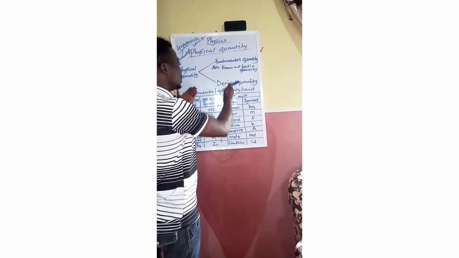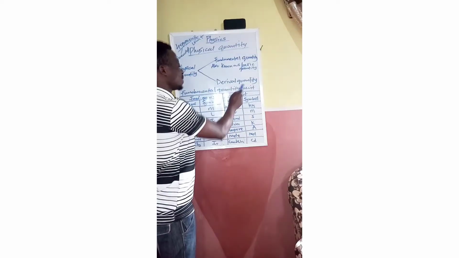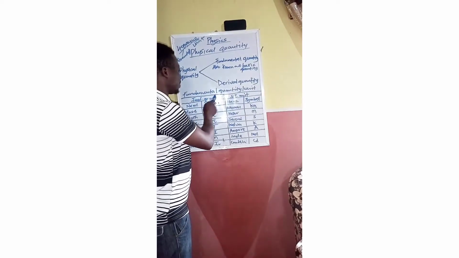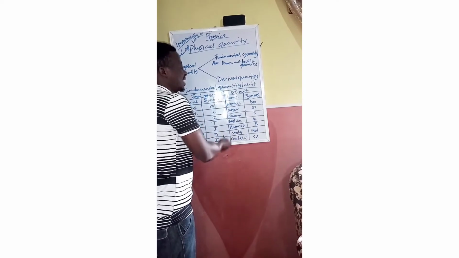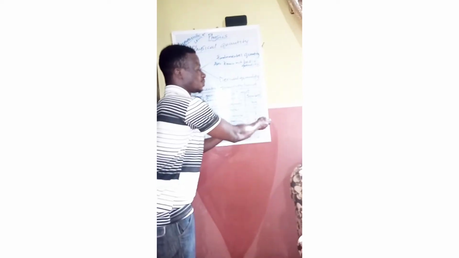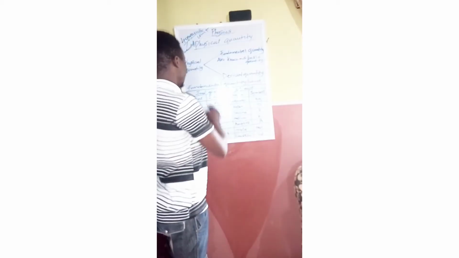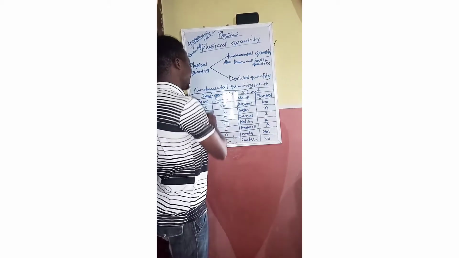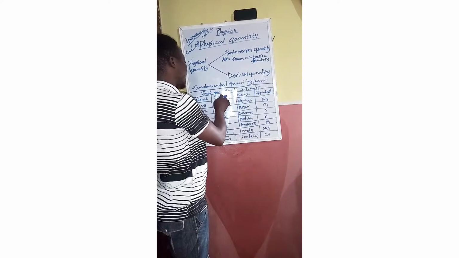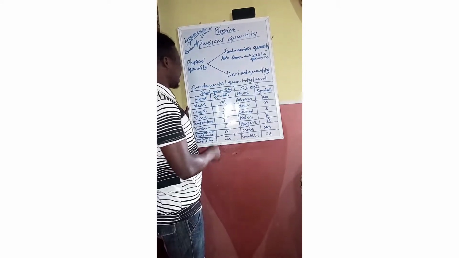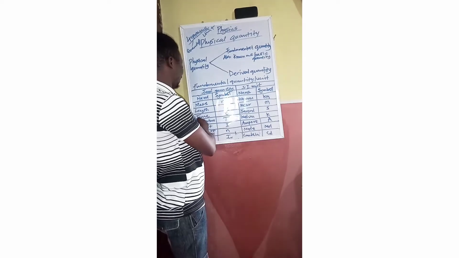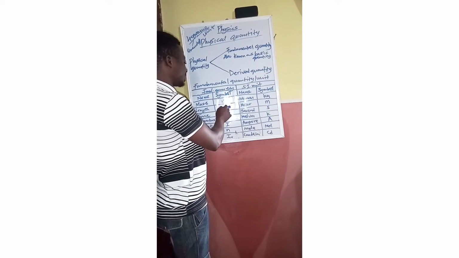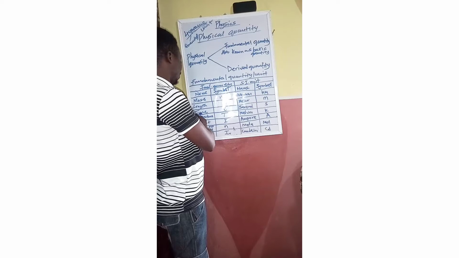Now, we have 7 fundamental quantities. And look at it on the board. Fundamental quantity and unit. The table is divided into 2. But under one, it is divided into 2. And the second one is also divided into 2. In the fundamental quantity side here, we have name and symbol. The first fundamental quantity here is mass. The symbol is M. We have length. The symbol is L.